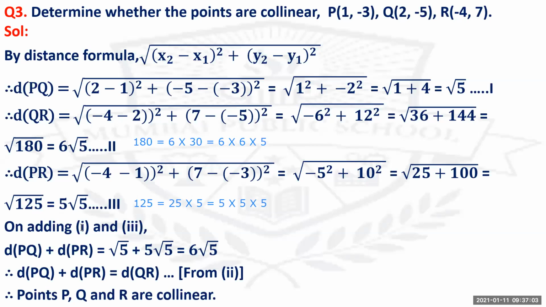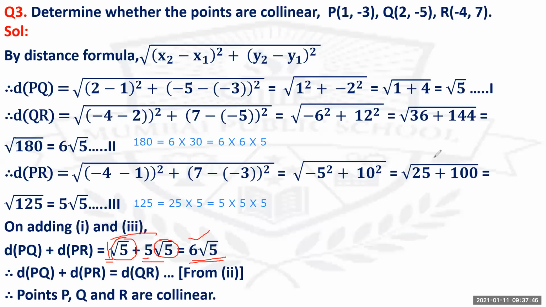Now on adding equation 1 and 3, if you add equations 1 and 3, what are you going to get? Distance of PQ plus distance of PR is root 5 plus 5 root 5. Understand? Now see, when you're adding the surds, you have to check the numbers which are outside the root sign. Outside the root sign, by default it is 1. So this 1 plus 5 you're going to add. This root 5 will remain as it is. So 1 plus 5 will become 6. You get that as 6 root 5.